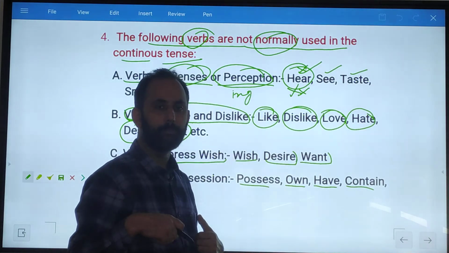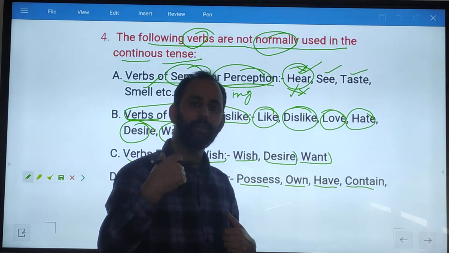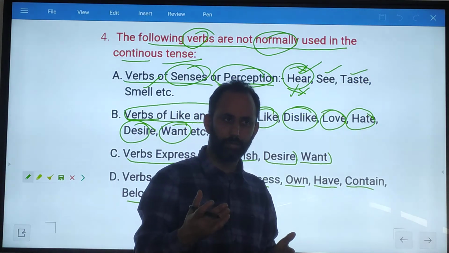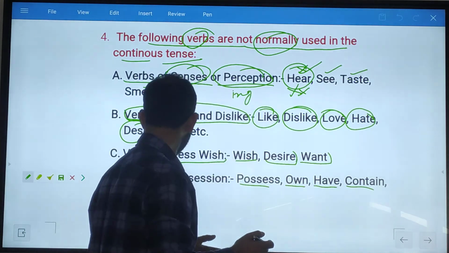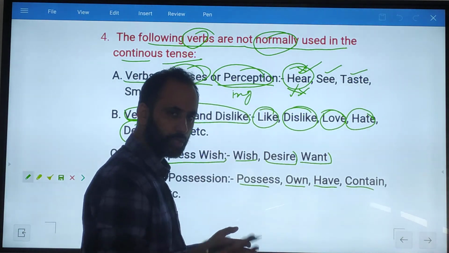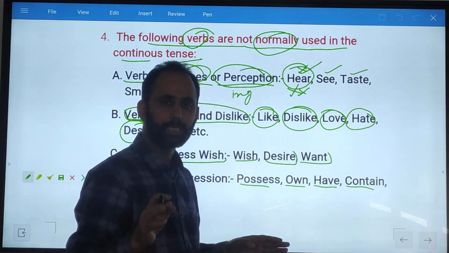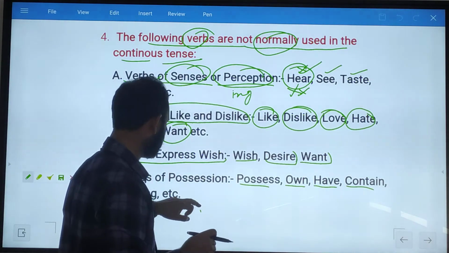I own good land. I have a pen. The jar contains water in it. This belongs to you. There we have to use present indefinite, not present continuous. Is it clear to you?